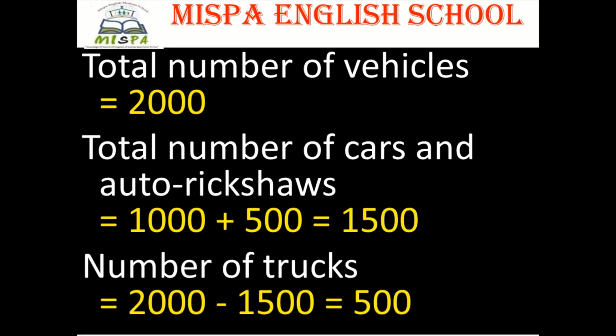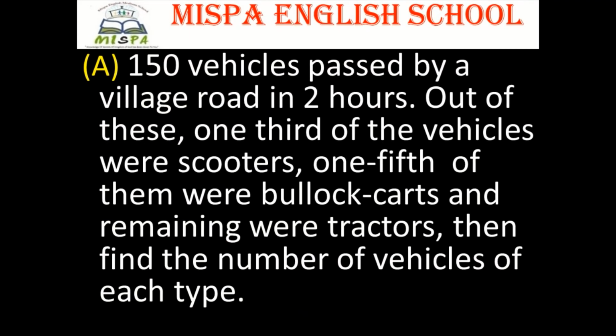Number of trucks. Total vehicles, that is equal to 2000 minus total cars and auto rickshaws, that is equal to 1500. The answer is 500. 2000 minus 1500 is equal to 500. Hence 20a.